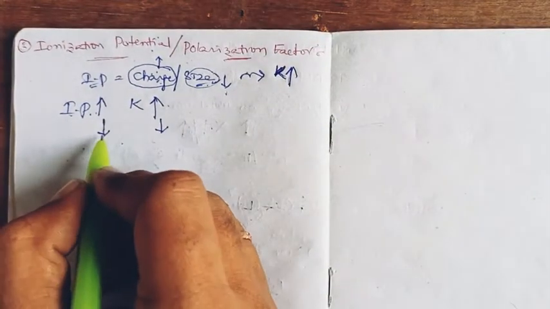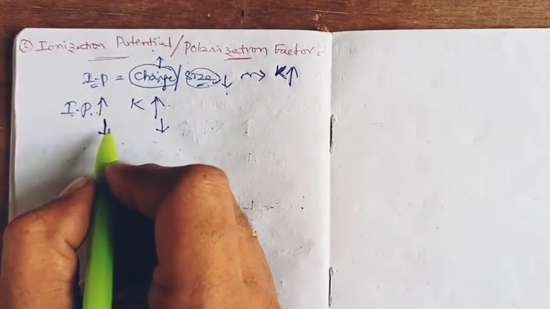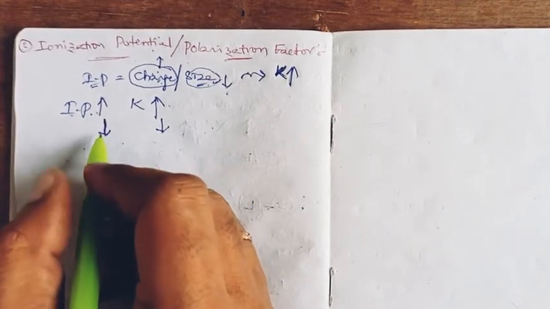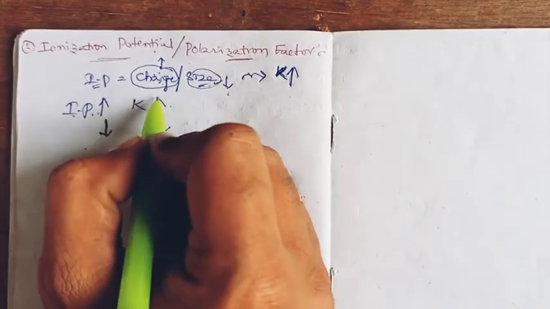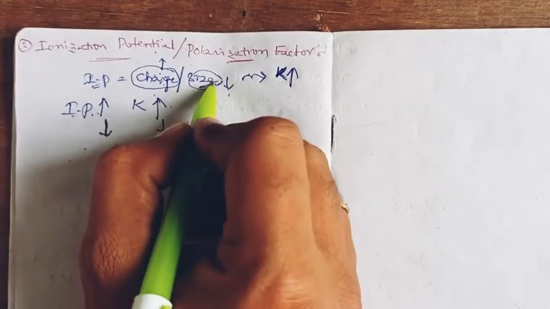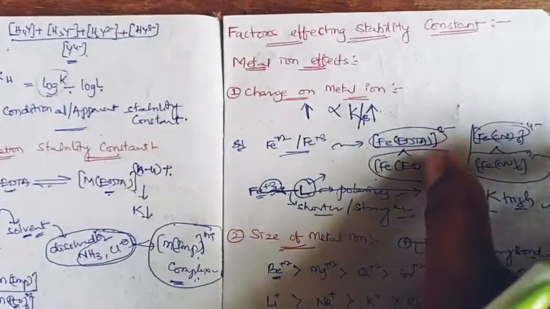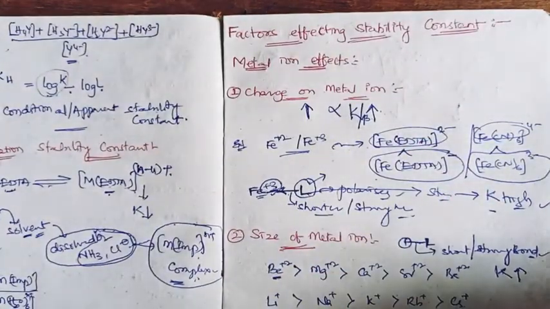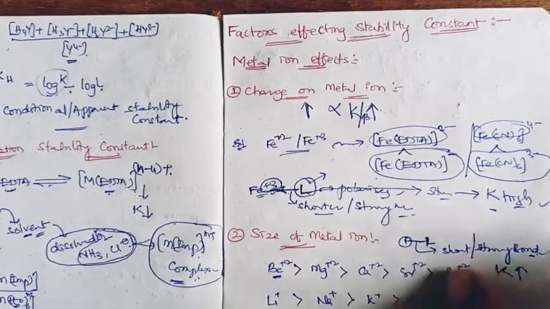Now the reverse. When ionization potential decreases, the charge will be lesser and the size will be larger. When charge is less, the K value goes down, and when the size is increased, the K value again goes down.